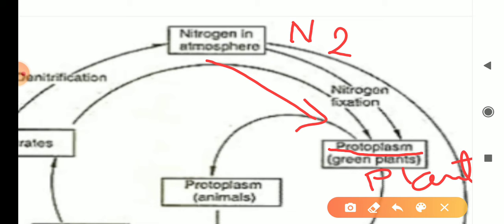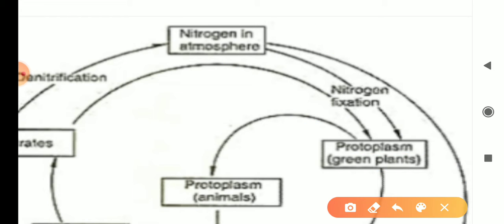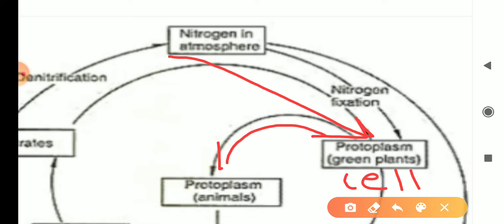What is protoplasm? We know the cell. The whole body of a cell is called protoplasm. This means when nitrogen is absorbed by plants, it becomes a part of the cells of plants. Now when these cells or parts of plants are eaten by animals, the nitrogen comes into the body of animals. So nitrogen was present in air, it came into the body of plants, then it comes into the body of animals.